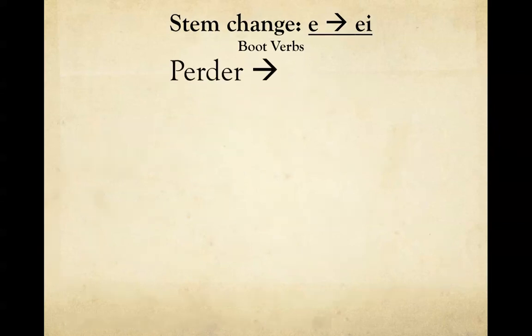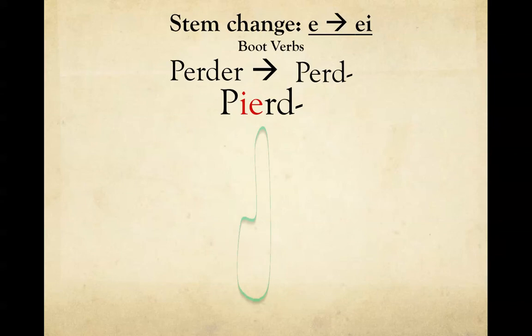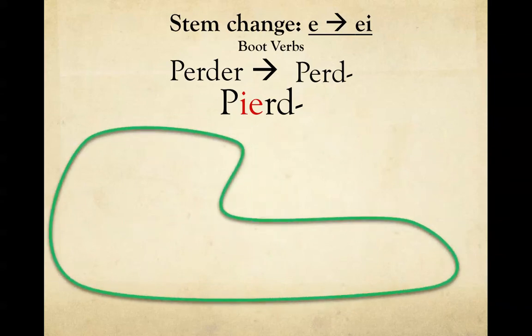Okay, let's do one more practice with the verb perder. Take a minute before I go through this and see if you can do it without any help. Now, before you get started, you should notice that the verb perder is an ER verb, okay? And it means to lose. So, make sure you pay attention to the fact that there is an ER and not an AR like the last two verbs, okay?